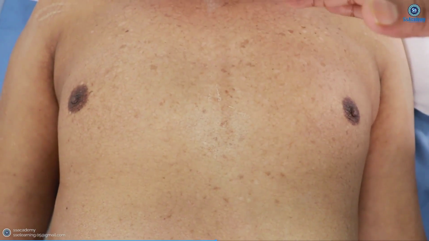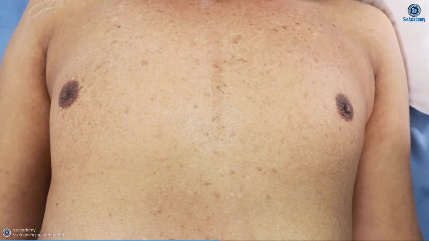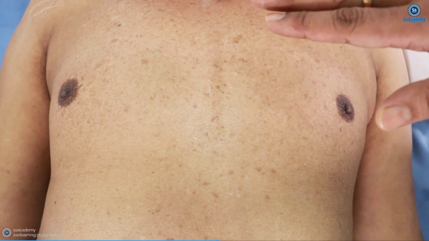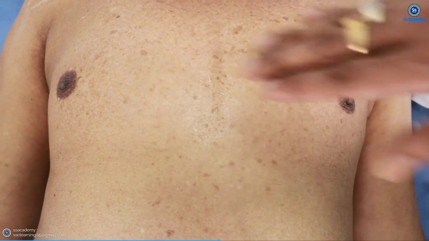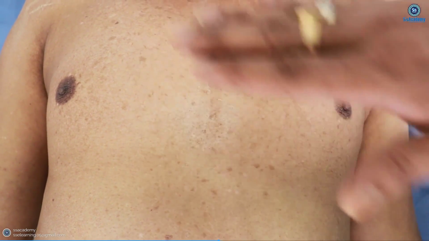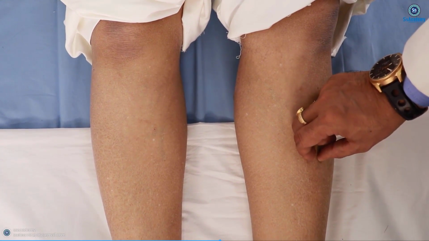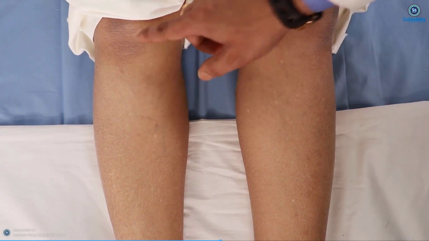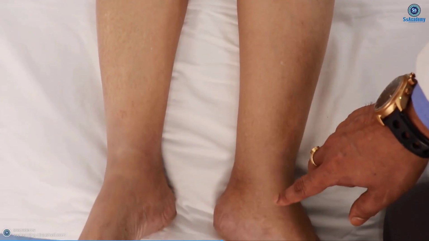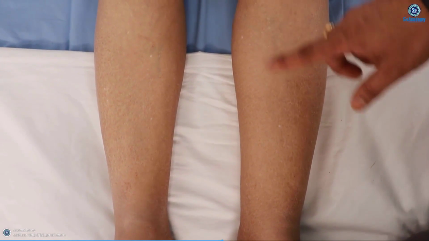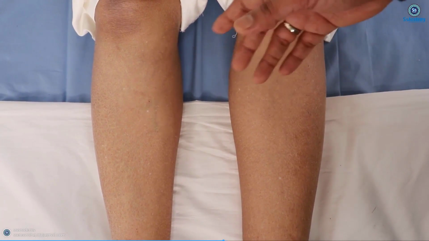So he doesn't have gynecomastia. As already talked about, secondary hypogonadism will not have gynecomastia. Only primary hypogonadism will have gynecomastia. So in his case, no gynecomastia, only the loss of body hair. You see this gentleman also has no hair, only a single hair here. Here is no hair, no hair. Going down, you see there is no hair. So the loss of body hair is an important finding here for the gonadotropin deficiency.